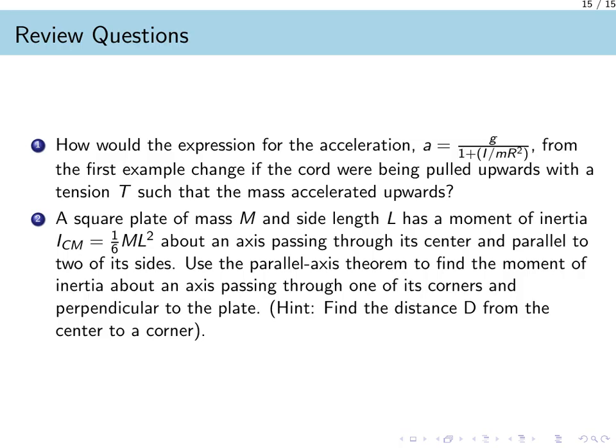The second question is a direct application of the parallel axis theorem. You are given the moment of inertia of a square plate about its center of mass, and you need to find it about an axis through a corner. Remember the formula: I equals I_CM plus m times d squared. Your main task is to calculate the distance d from the center of the square to one of its corners, which you can find using the Pythagorean theorem. These problems are great practice, so I encourage you to pause here and work through the solutions on your own.